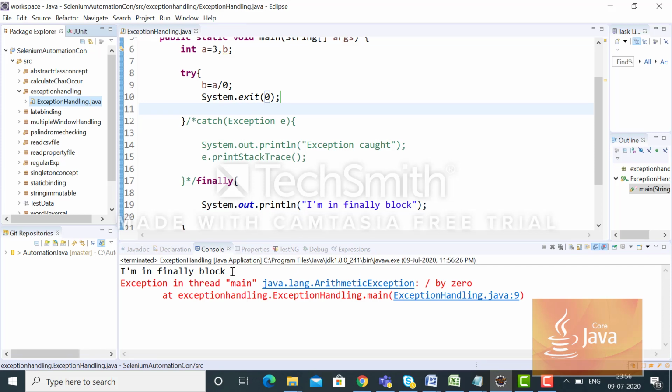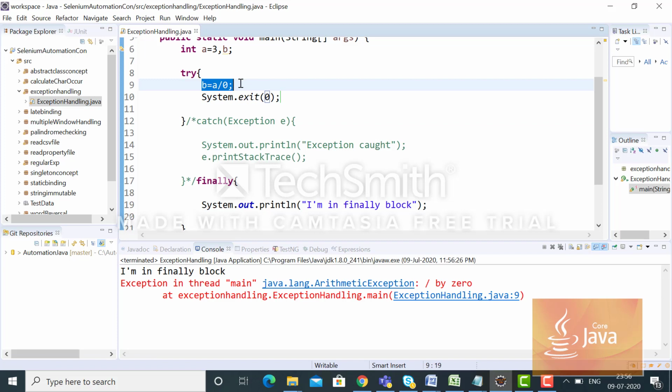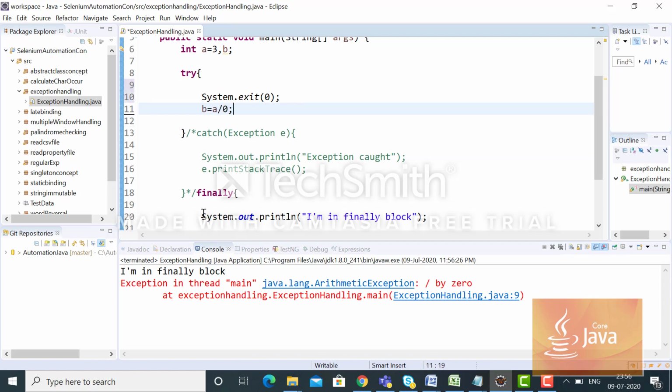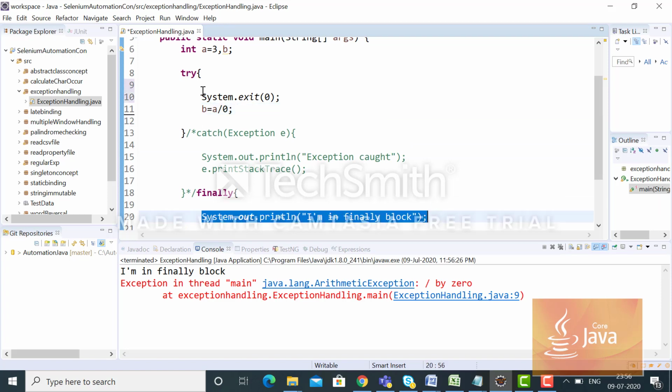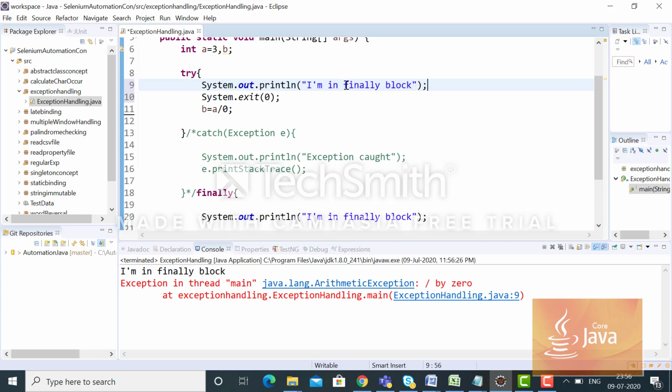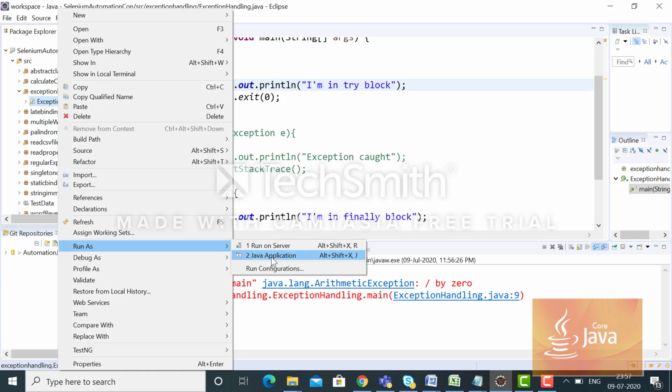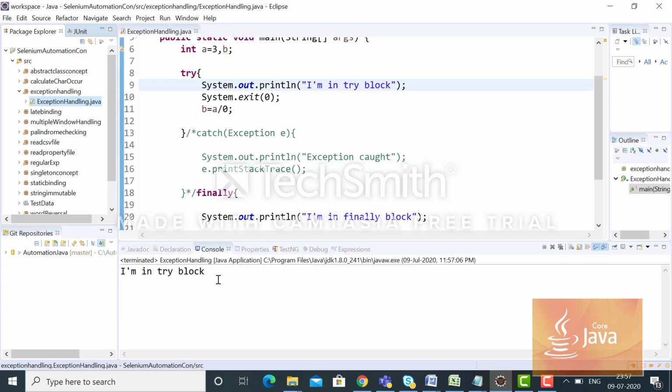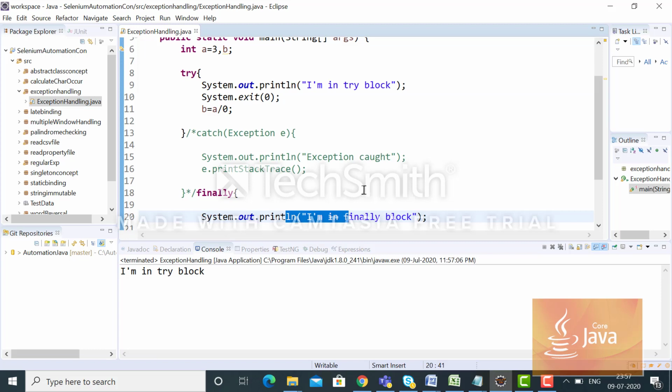Okay, why did it print? Because here itself it throws the exception, and then it directly came to finally. It didn't execute this, that's why finally still printed. Let me put it this way, or here I can give some other code which won't throw the exception. A simple print in the try block. Let's see. As you are seeing, there is no finally print statement printed over here.